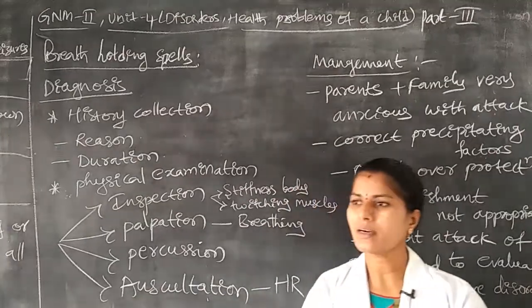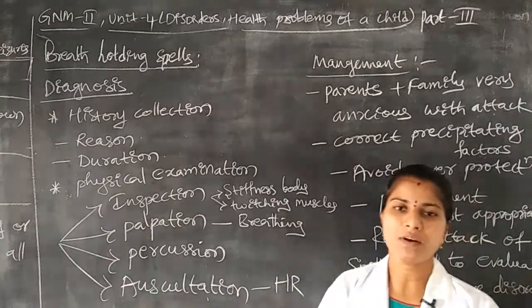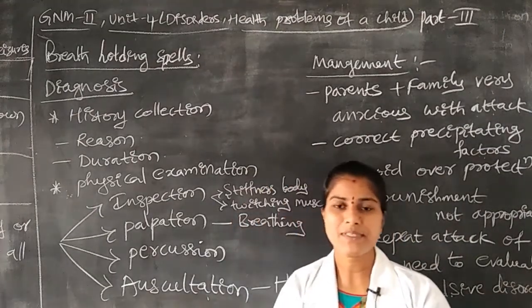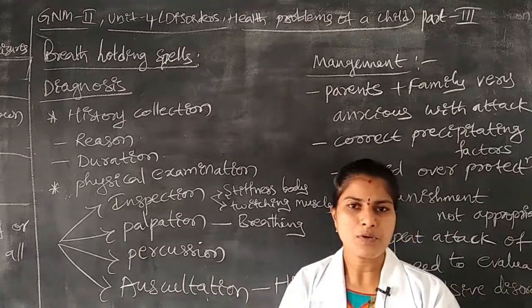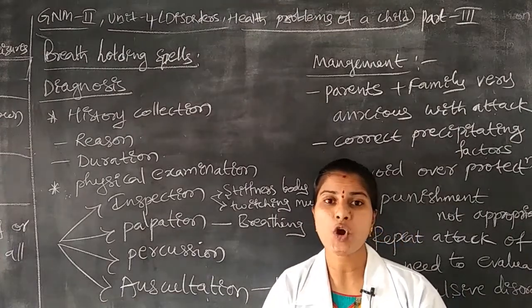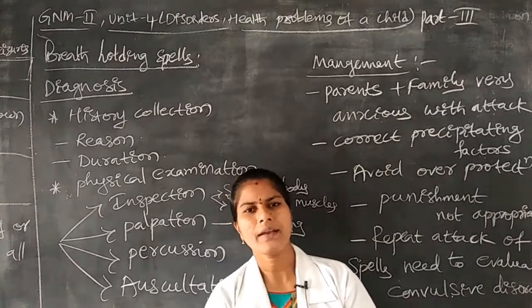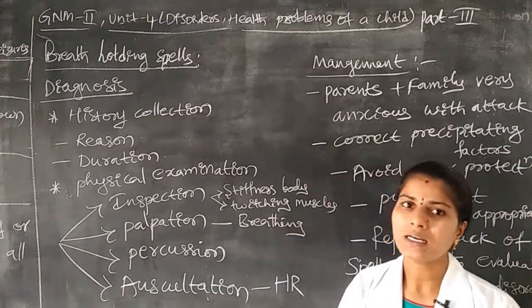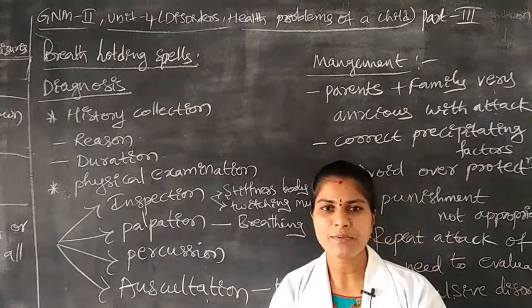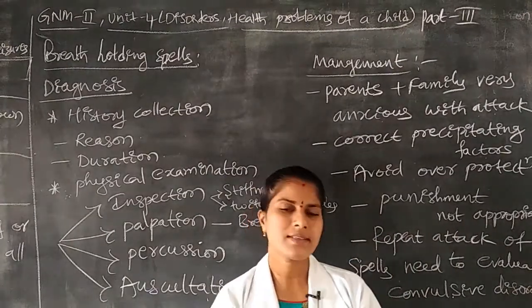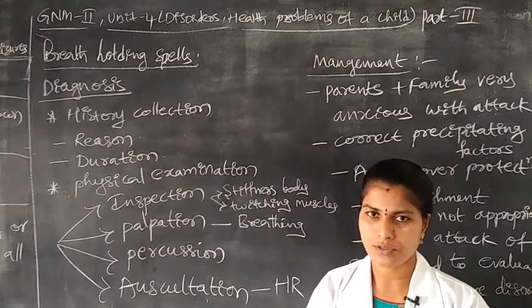Auditory aids are nothing but some music. When the child listens to music, the child will be enjoying. When the child listens to favorite music, the child will reduce their stress, and then the disease condition will be reduced.